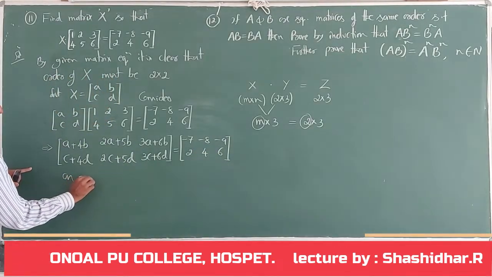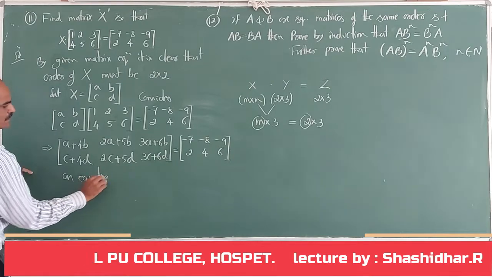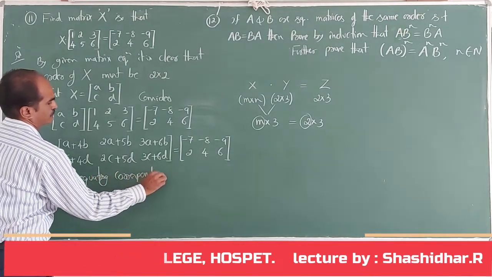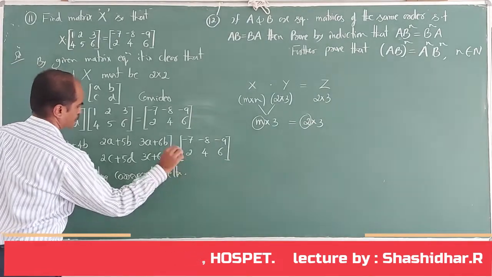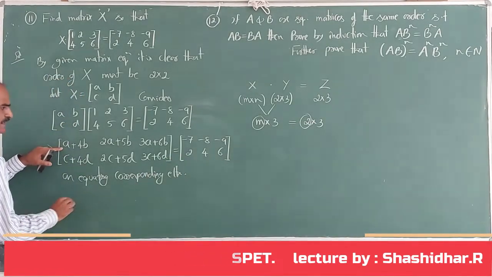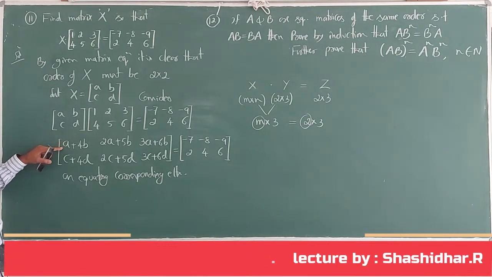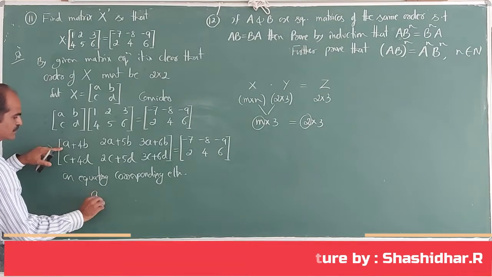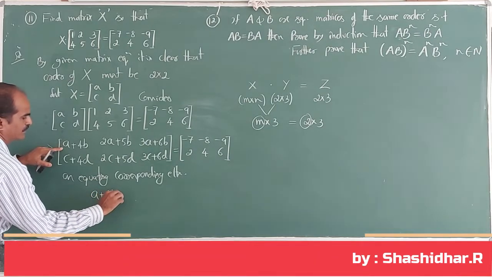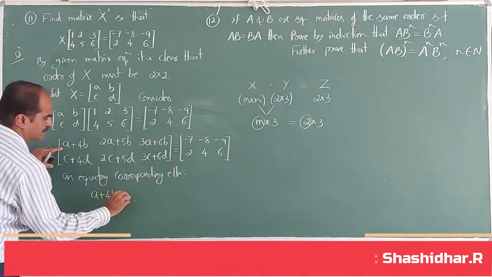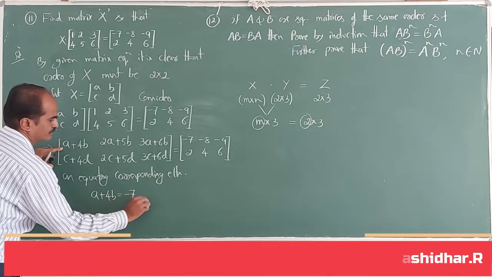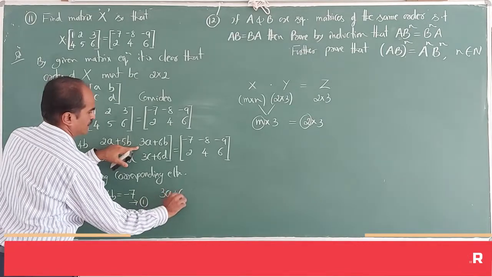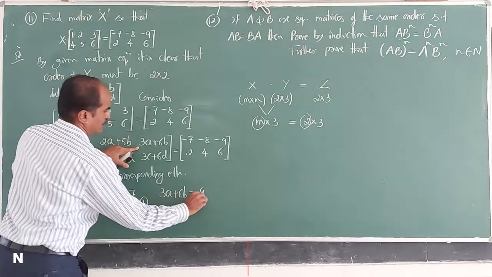On equating corresponding elements, we get, let me write convenient equations. All these three, 2 equations, 2 unknowns I will write. A plus 4B equal to -7, I will write it as equation 1. 3A plus 6B equal to -9.